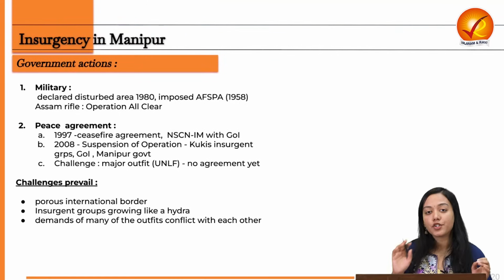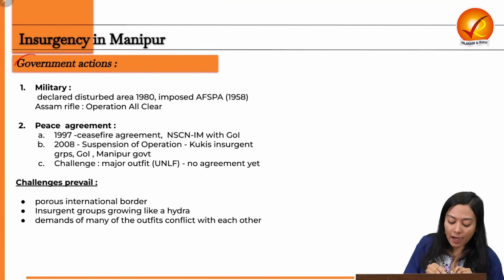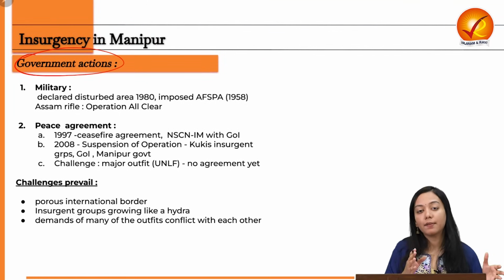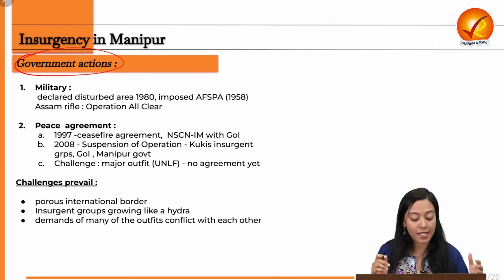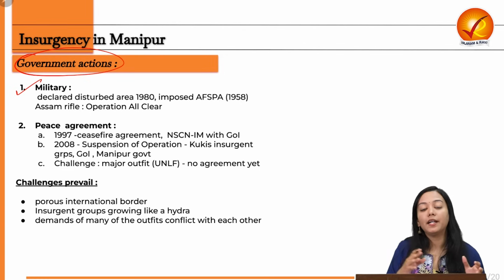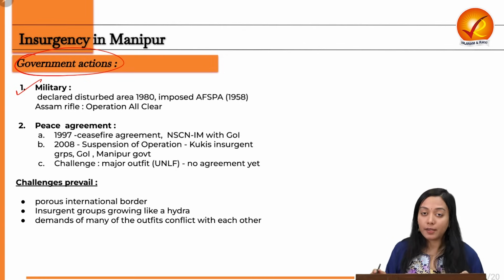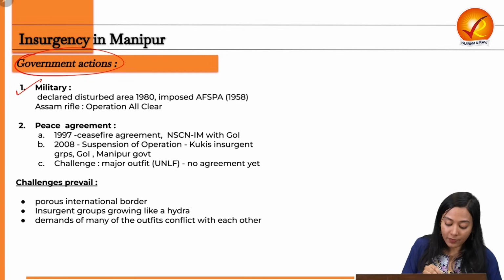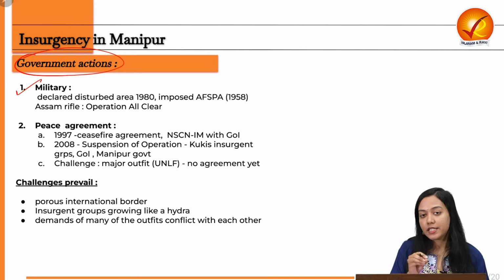Now that we have understood the reasons, what are the actions taken by the Government of India in this regard, because this has been a long pending issue? First of all are some of the military measures. They are not very famous, but they were effective at controlling the insurgency to some extent.